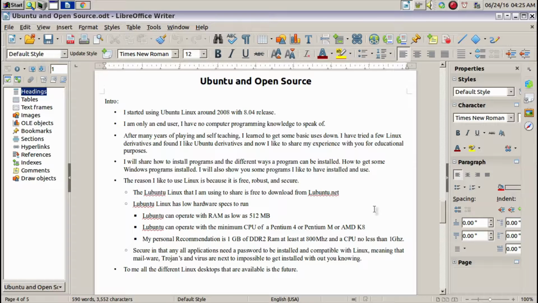A Pentium 4 or a Pentium M, some of them can run as low as 900 megahertz. And the front side bus speed of some of the mobile processors can be as low as 266 megahertz or 400 megahertz, meaning your RAM speed cannot achieve that 800 megahertz. So these are my personal recommendations for everyday desktop use.